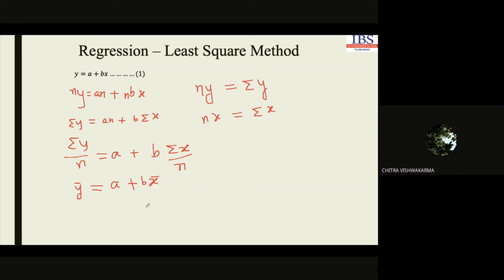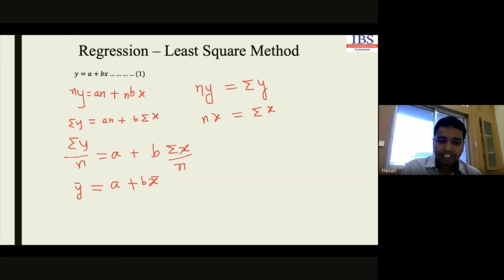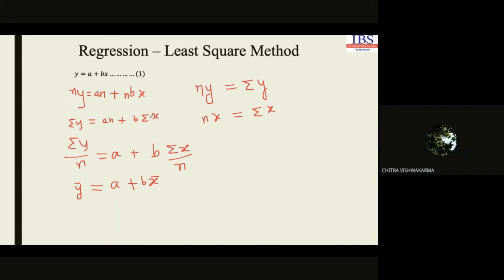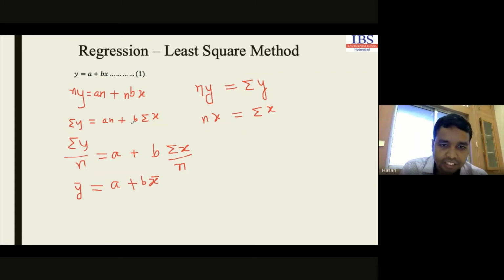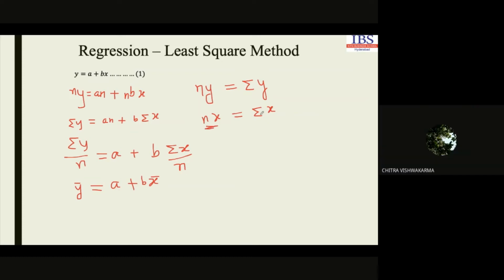So can't you just write sum of y divided by n equals a plus b sum of x divided by n? The b is multiplied with this n, so why do we write it this way? You eliminated the n to the other side, right? So how can you just write b and x, because n will be eliminated to the other side? The summation is nx. Look at this point, nx is indicating the summation here. Yes, sir. Okay, fine.